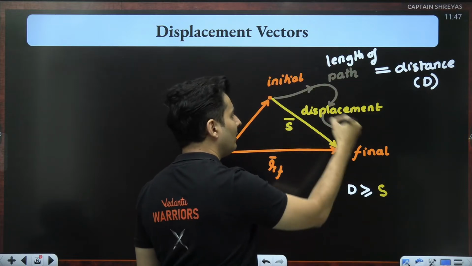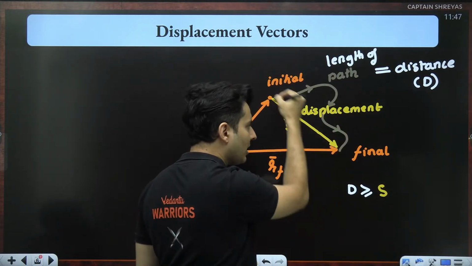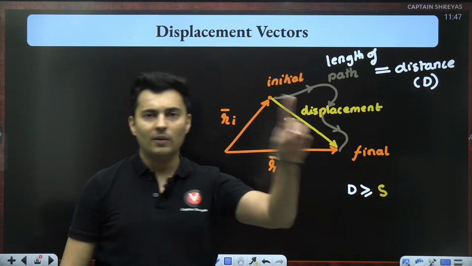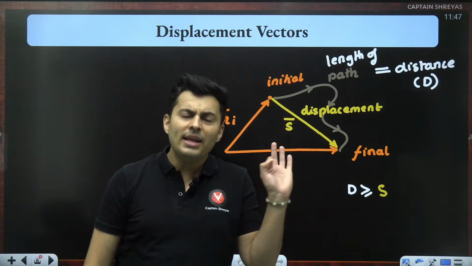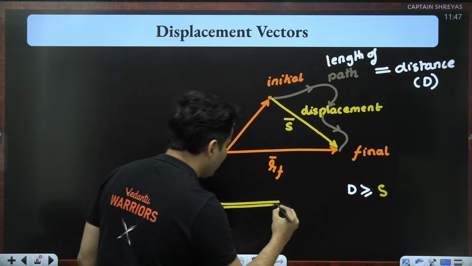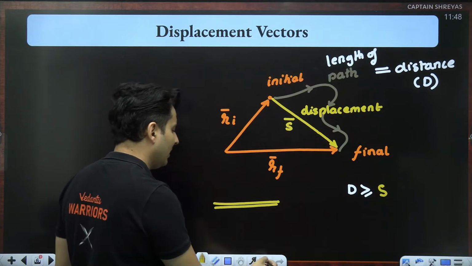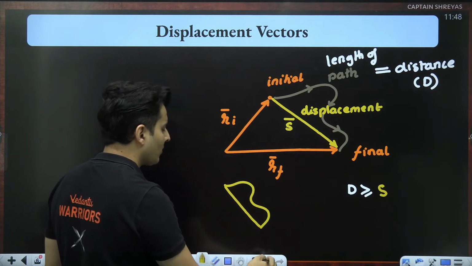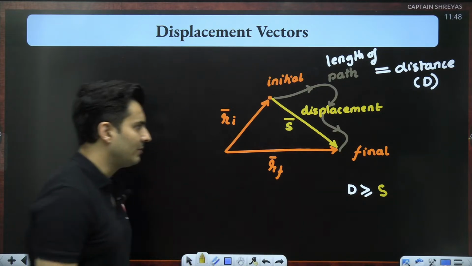You can see the length of the path will be more as compared to the straight line joining the initial and the final points. It will be only equal if the particle went in a straight line. Otherwise, the path length will be more, and the shortest line will be less, which is the displacement.